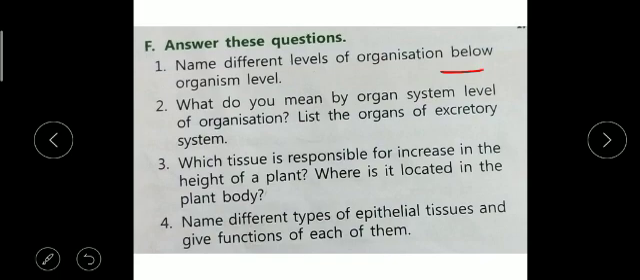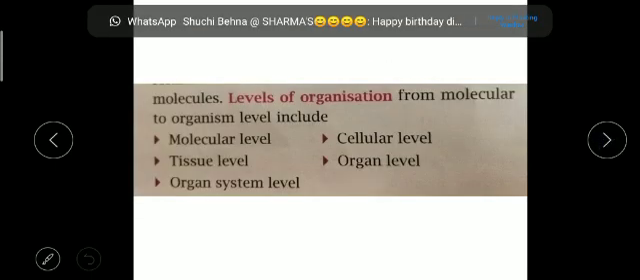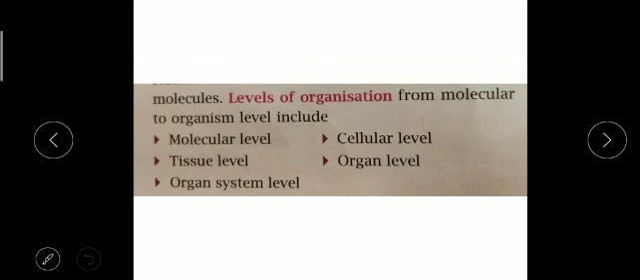You will start your answer from the different levels of organization. You will write your answer from the question only: the different levels of organization below organism level are. So you will write these points. You can see these points, these lines you don't write. First, write from the question.